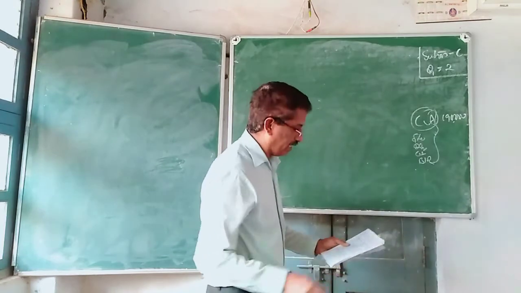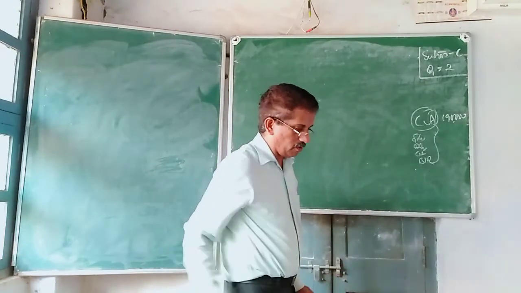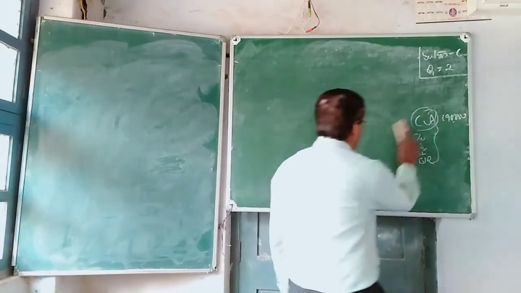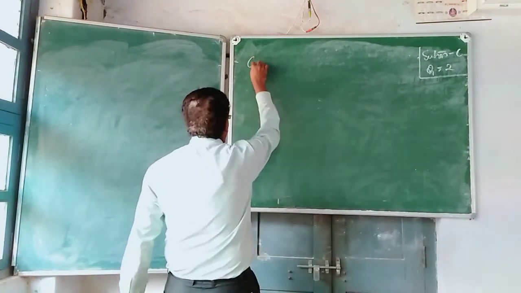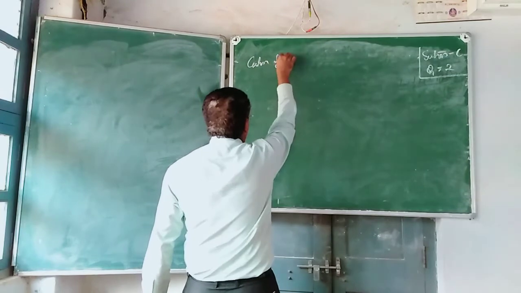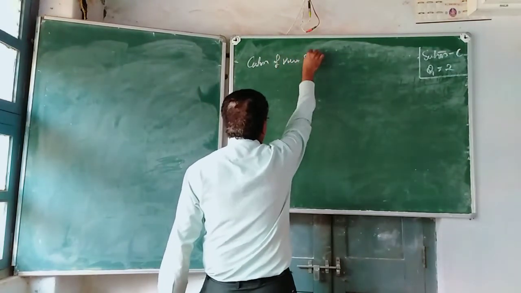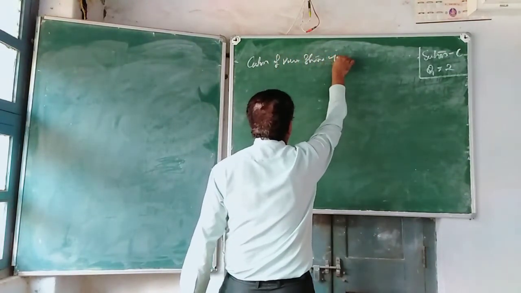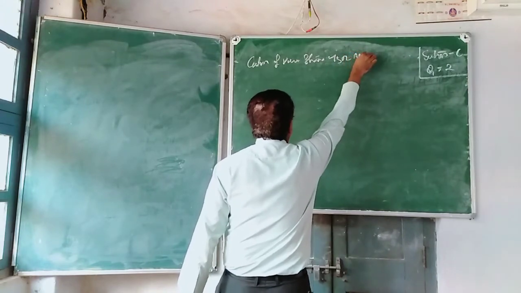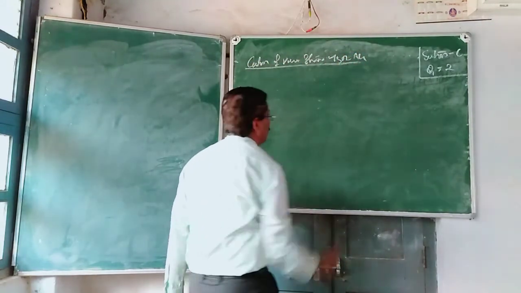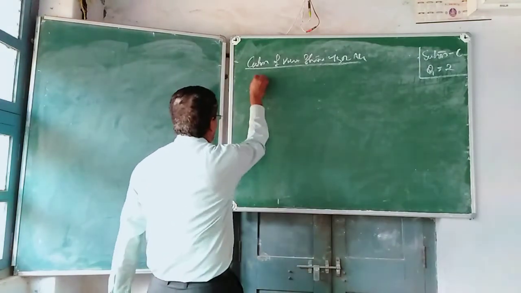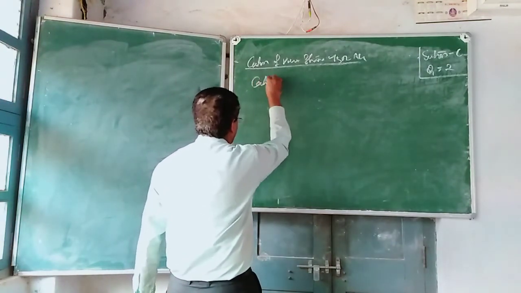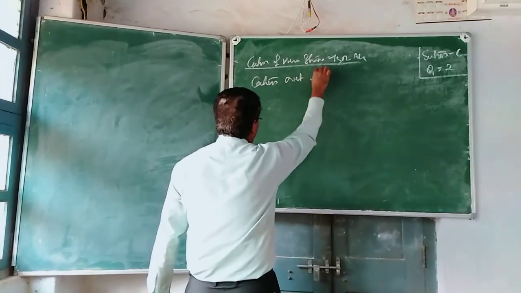Now, I will go for the net asset method. Calculation of value of share under net asset method. First, calculation of net assets.